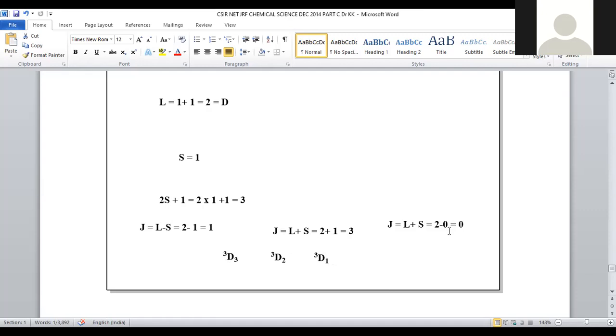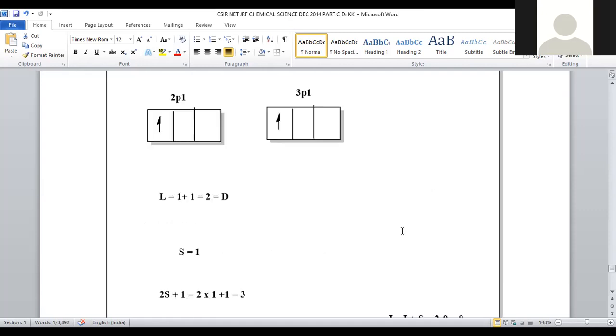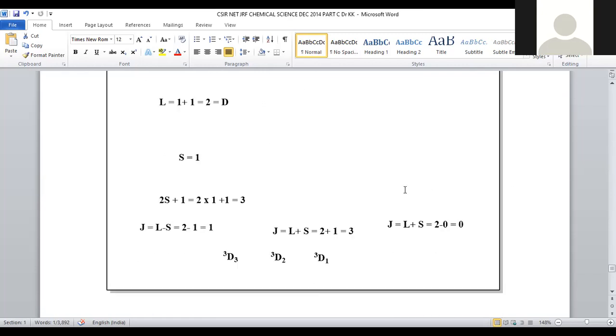If you are going with S equal to 0, for example, if two electrons are with opposite orientation, if one electron is clockwise and another electron is in anticlockwise rotation, now both the charges will be compensated, plus half minus half both compensated. L minus 0, it will be 2.